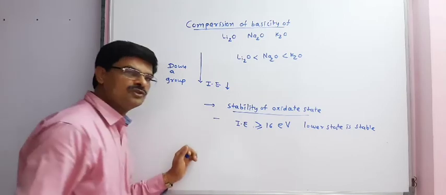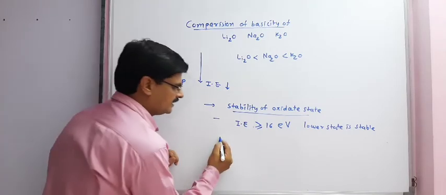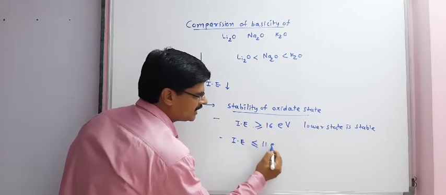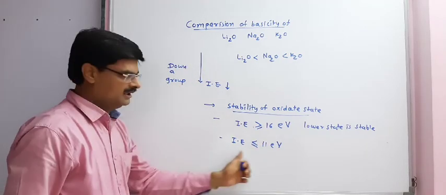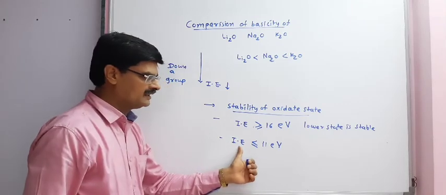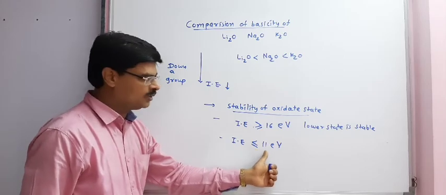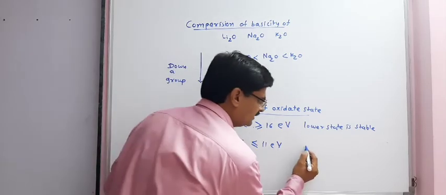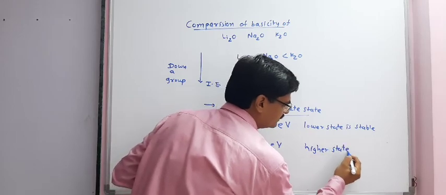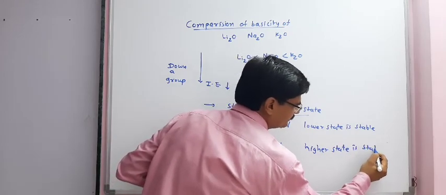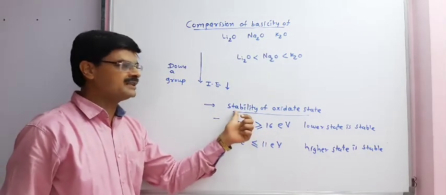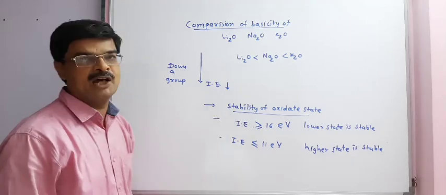And if the difference of two successive ionization enthalpies is smaller than or equal to 11 electron volt, then the higher oxidation state is stable. So we can compare the stability of oxidation state by using ionization enthalpy.